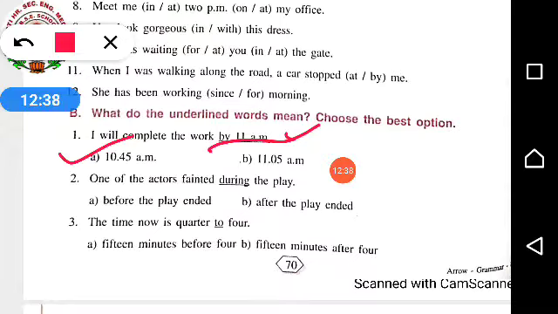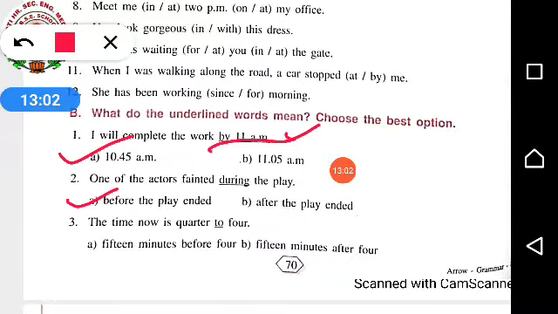One of the actors fainted during the play. During means when the play was going on. So what will you write? Before the play ended, or after the play ended? It will be before the play ended, because in between, during. When the play was going on, at that time the actor fainted. Fainted means behosh hoke gir jana. So it will be before the play ended.